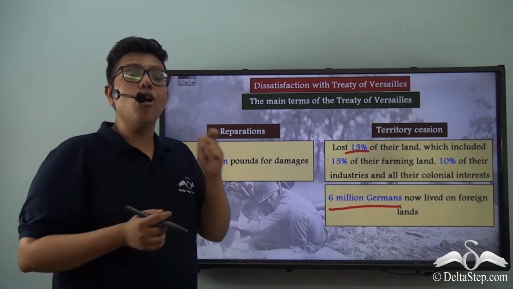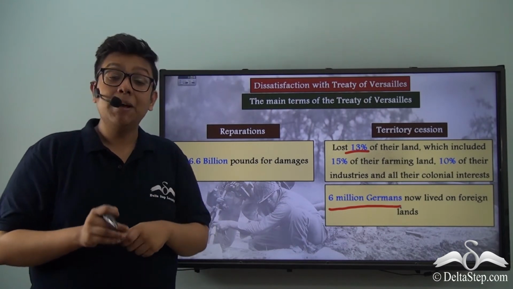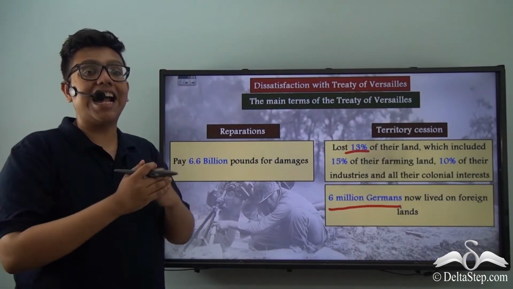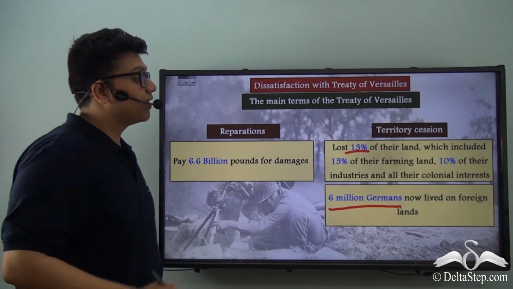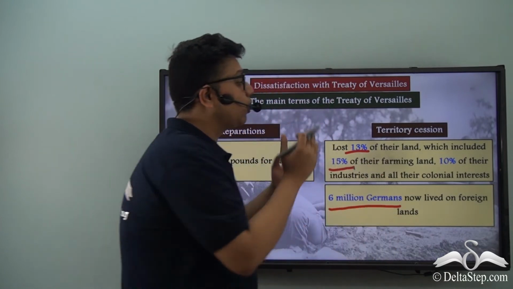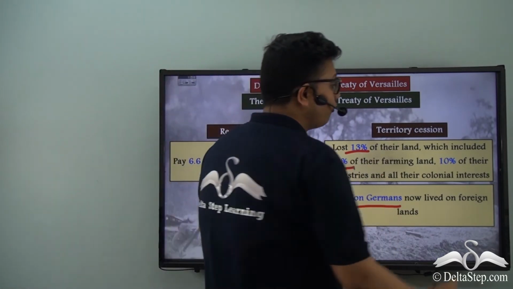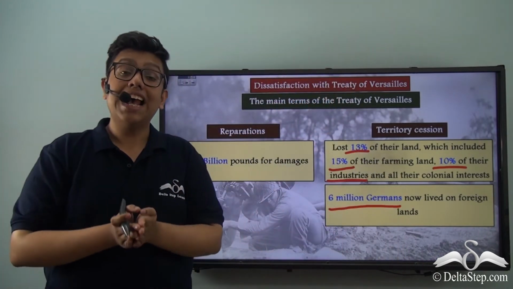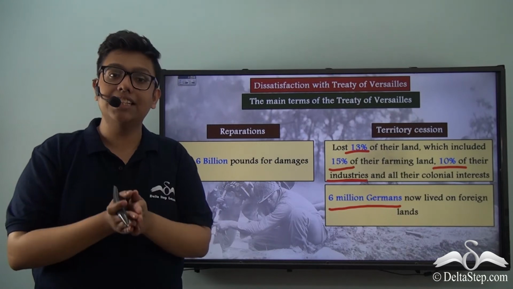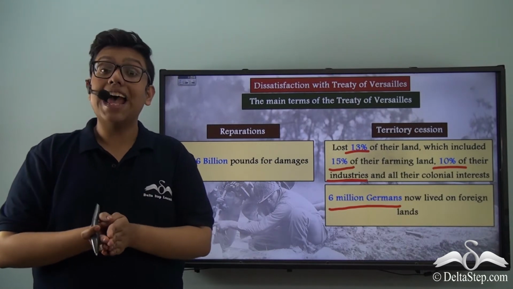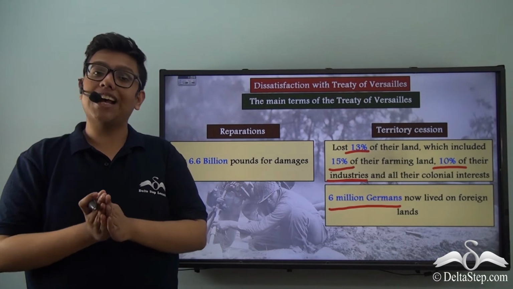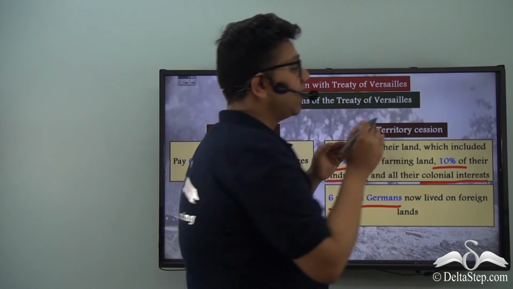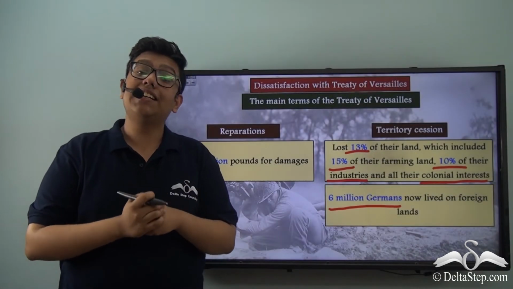But it was not the loss of lands that was important for Germany, but what the lands actually meant for Germany. You see, within this 13% of land holding, Germany actually lost about 15% of its total farming land and 10% of all its industries, along with resource-rich and strategically important territories and regions like the Saar, the Ruhr, and Rhineland. Germany also had to part away with all its colonial interests. As we understand, the Treaty of Versailles crippled Germany as a nation.